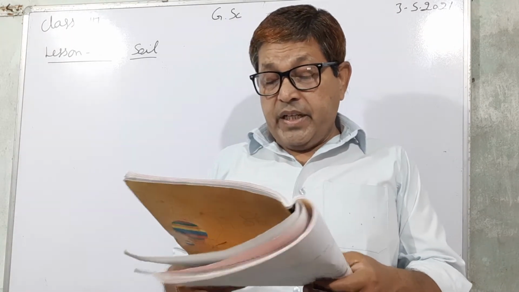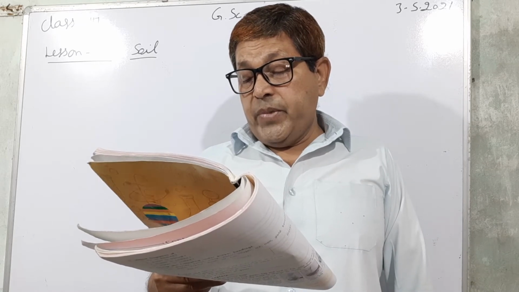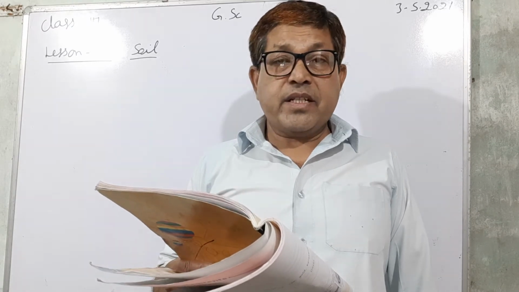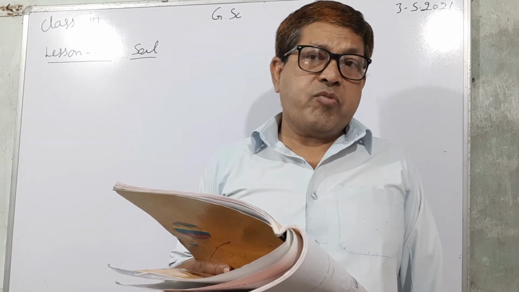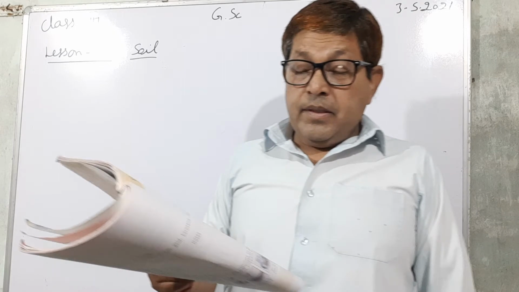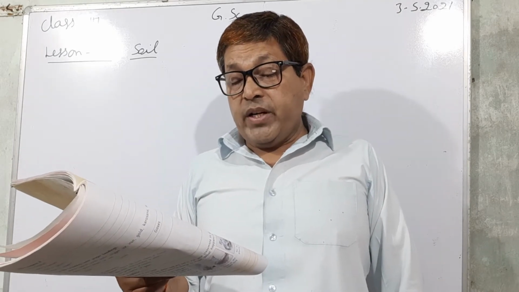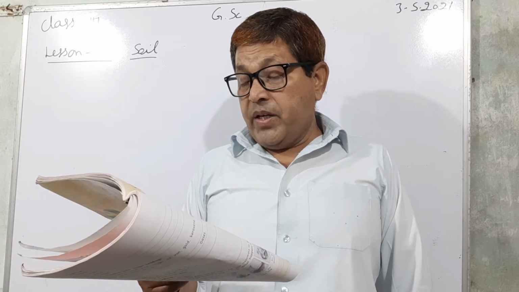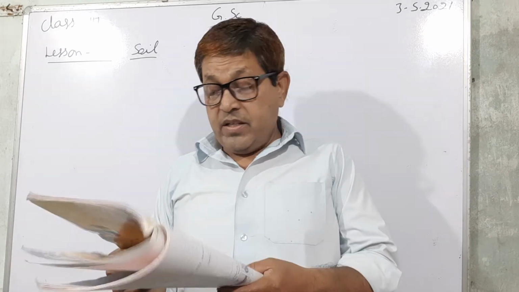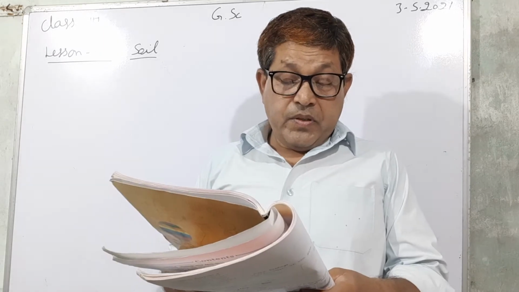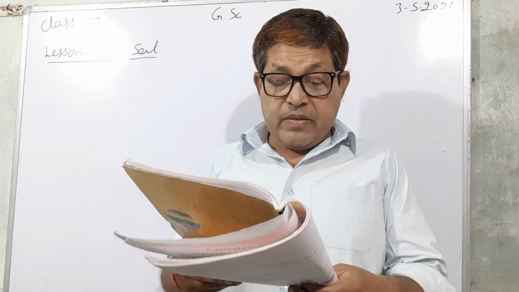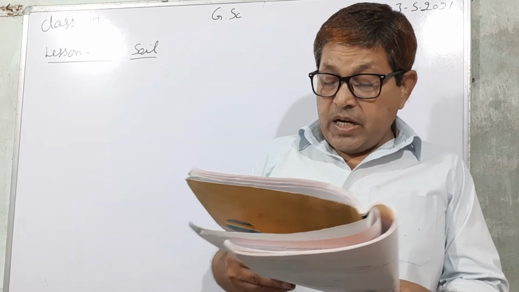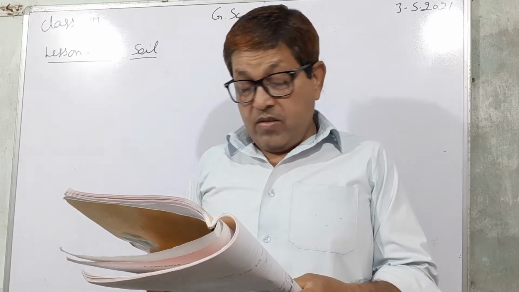We also studied that the rocks break into the form of sand, and this sand is called soil. The soil also contains organic matter formed by dead animals and plants that gets mixed with these tiny particles. It is called humus and makes the soil fertile.